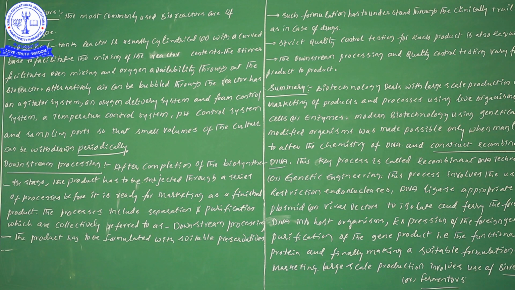So the stirrer facilitates even mixing as well as oxygen availability throughout the bioreactor. Because of the stirrers, oxygen availability is increased, and the ingredients and everything else are mixed thoroughly. Keep that point in your mind.